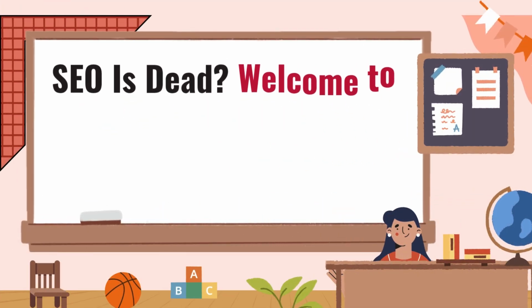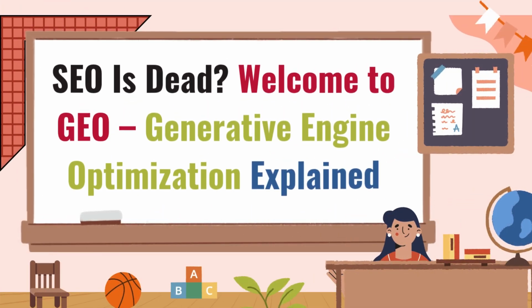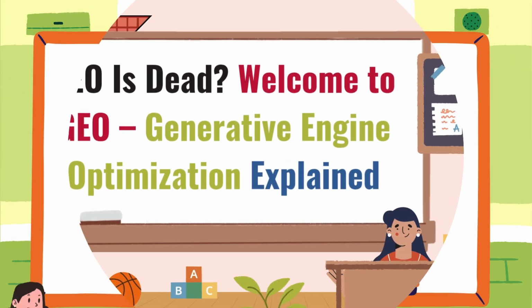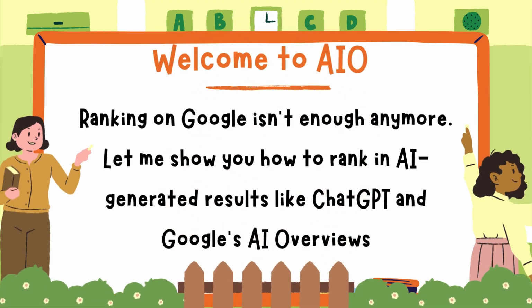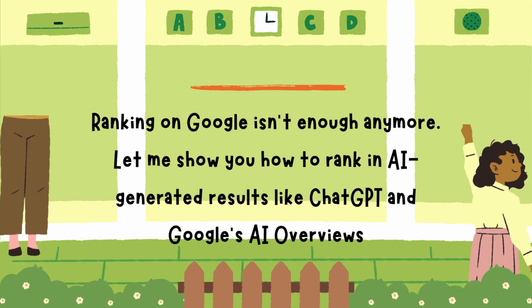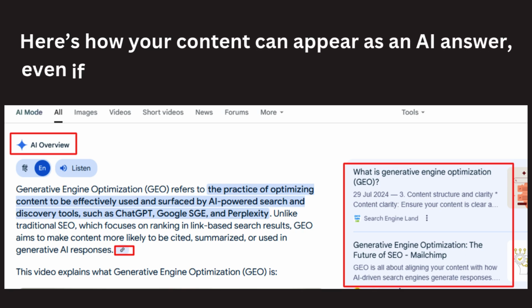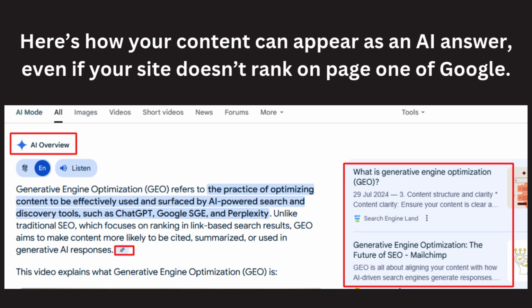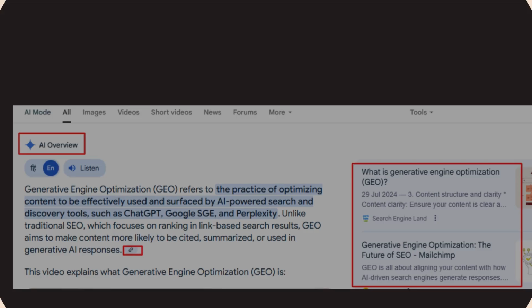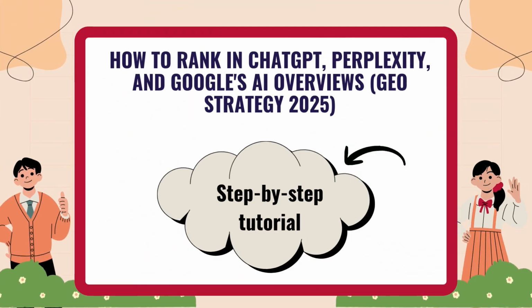SEO is dead? Welcome to GEO, Generative Engine Optimization Explained. Ranking on Google isn't enough anymore. Let me show you how to rank in AI-generated results like ChatGPT and Google's AI overviews. Here's how your content can appear as an AI answer, even if your site doesn't rank on page 1 of Google. How to rank in ChatGPT, Perplexity, and Google's AI overviews, GEO Strategy 2025, Step-by-Step Tutorial.